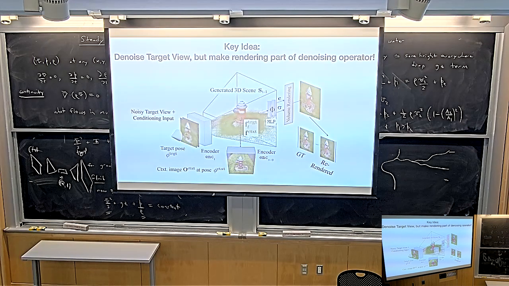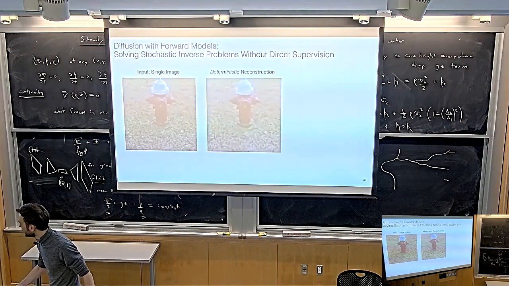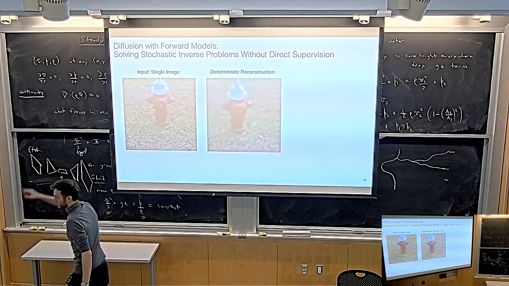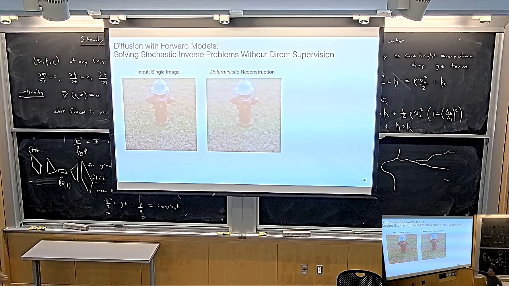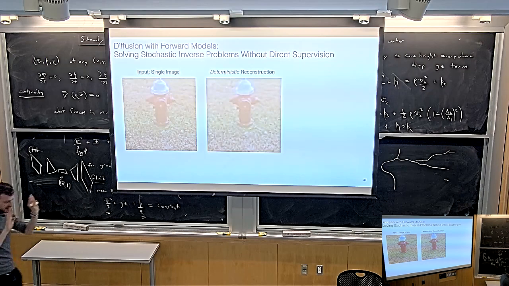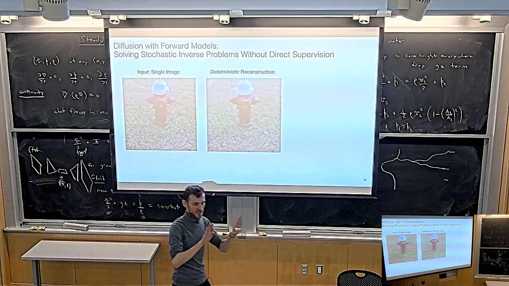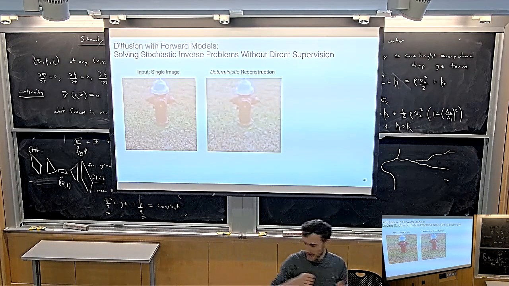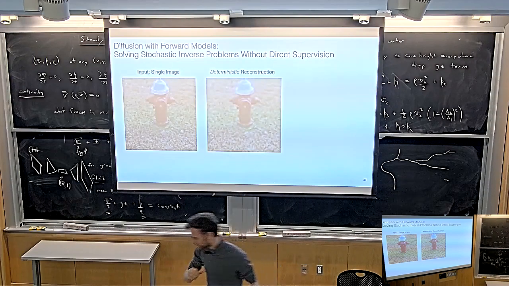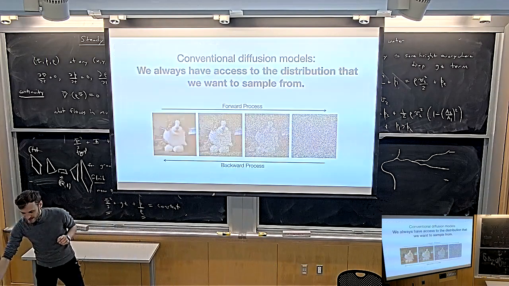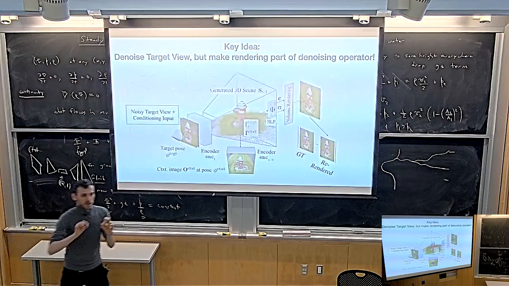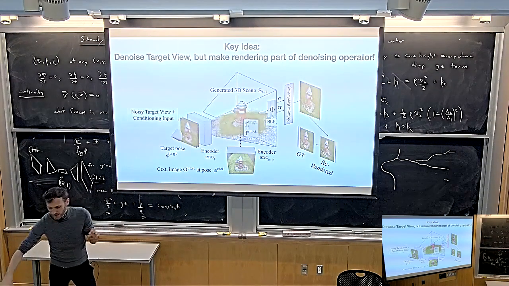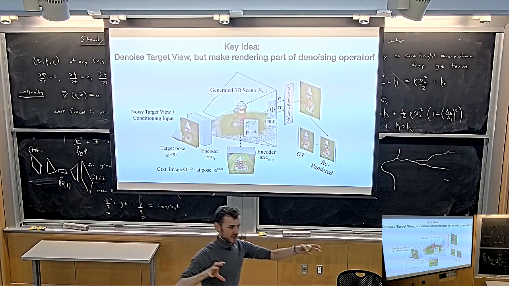It's basically saying, okay, conditioned on my context view, just like when we go back to the previous example, right? Conditioned on my context view, I have this reconstruction in the context view. When the camera is identical, I have very little uncertainty. I have a pretty good idea what the 3D scene looks like from this camera angle. So for this part of the scene, I have a pretty good idea. But the moment you start moving the camera, you're uncertain. And so what this process here does is it removes uncertainty from the part of the 3D scene that you are seeing from both of these views.